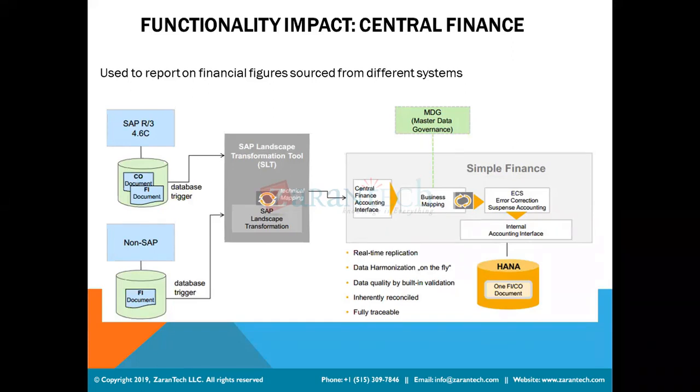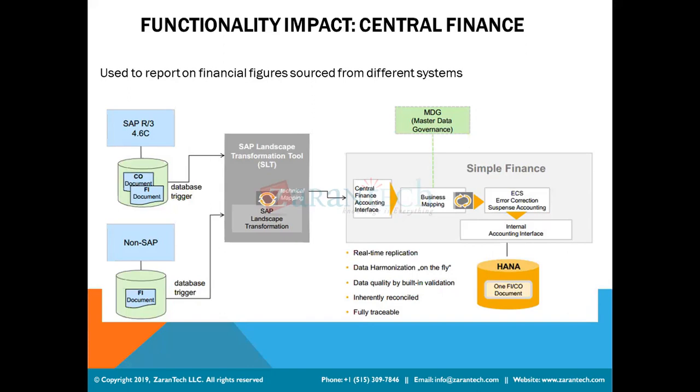Now there is one transition scenario. We call it a sidecar approach, called a central finance system, where you can build your central finance system and use it as a target system for reporting purposes. It is not a greenfield implementation where you have to do the configuration from scratch, from creating the company code and everything. Neither is it a conversion or migration project. It's a separate project that has to be taken into consideration.